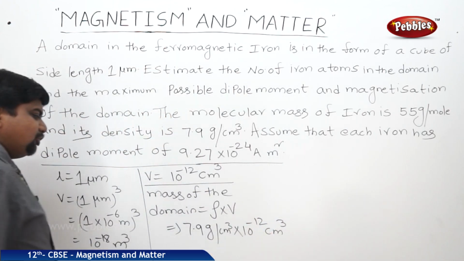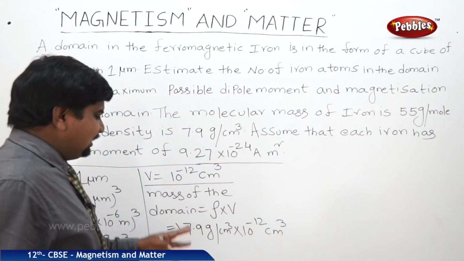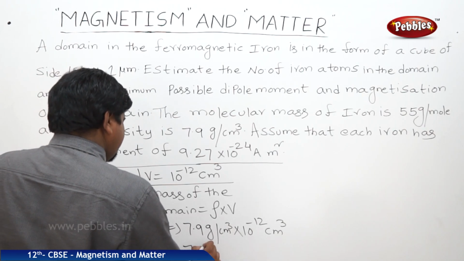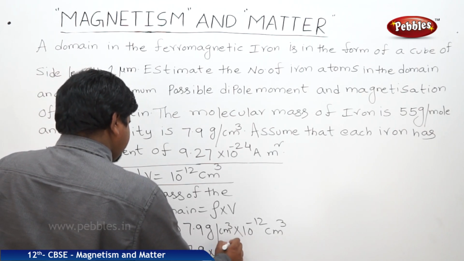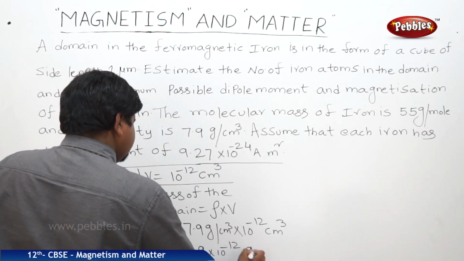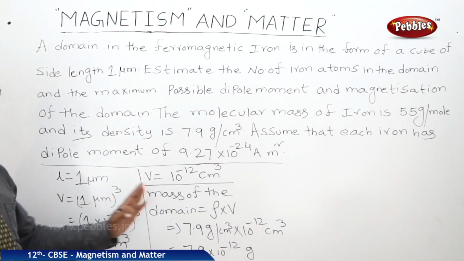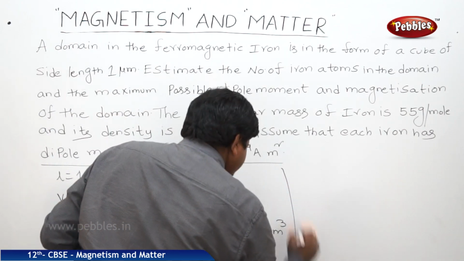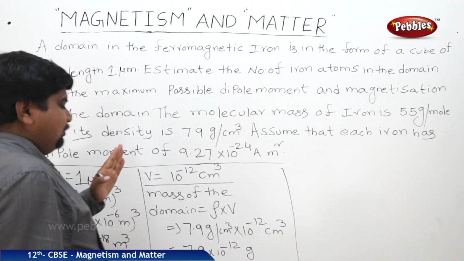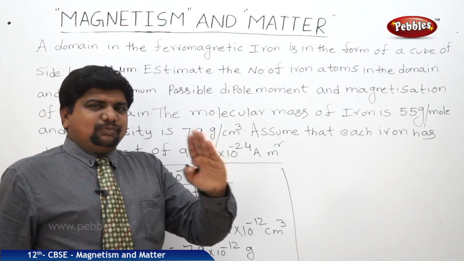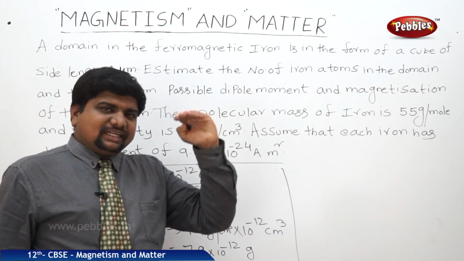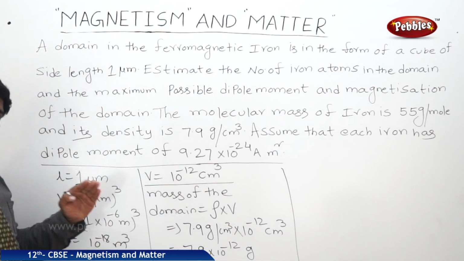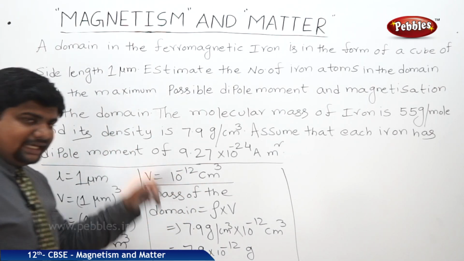So centimeter cube per centimeter cube will get cancelled out, so we will get mass 7.9 into 10 to the power of minus 12 grams. This is the mass. Per 1 mole, 6.023 into 10 to the power of 23 atoms are present. So we should find out the number of atoms present in that domain.